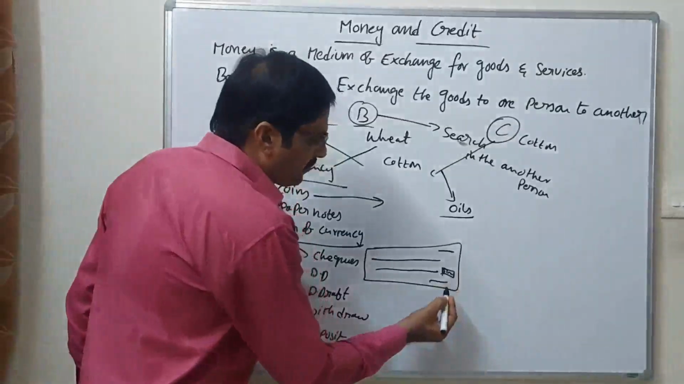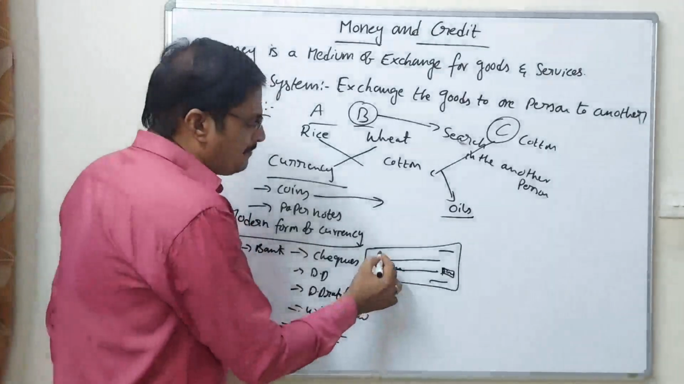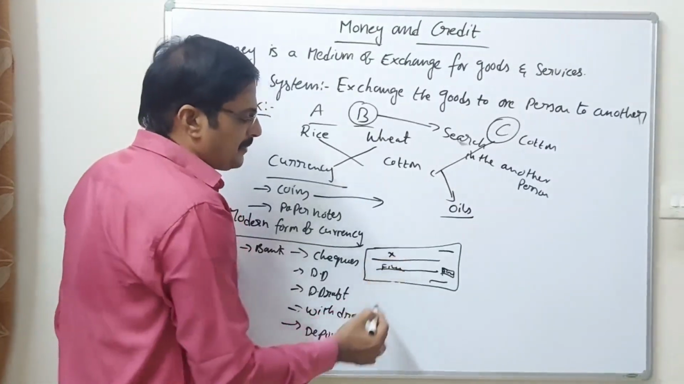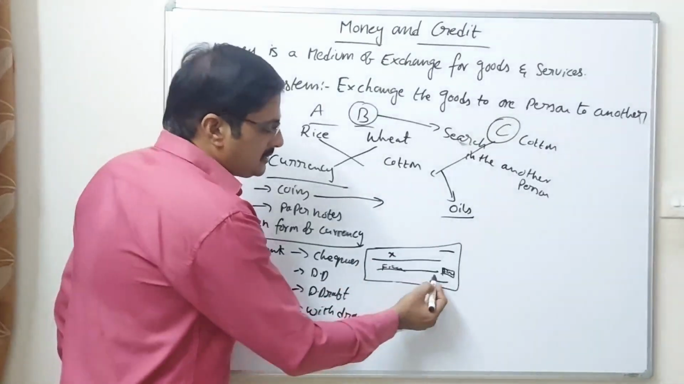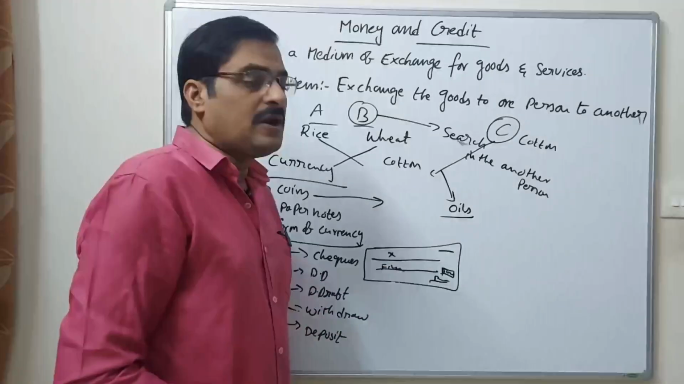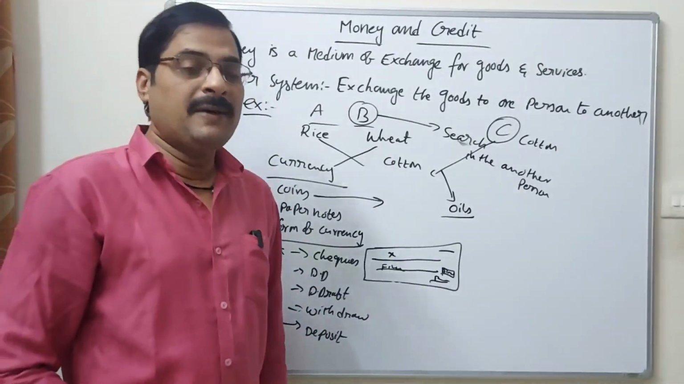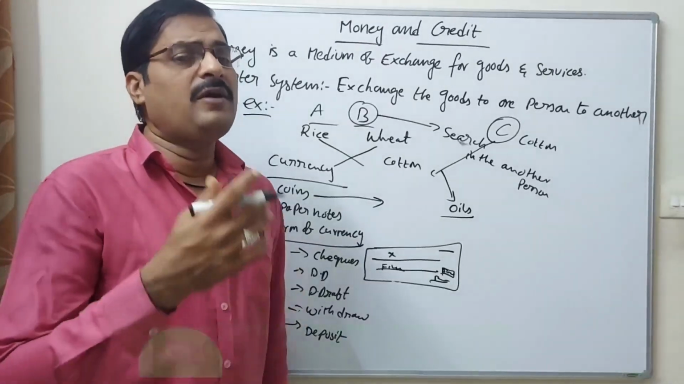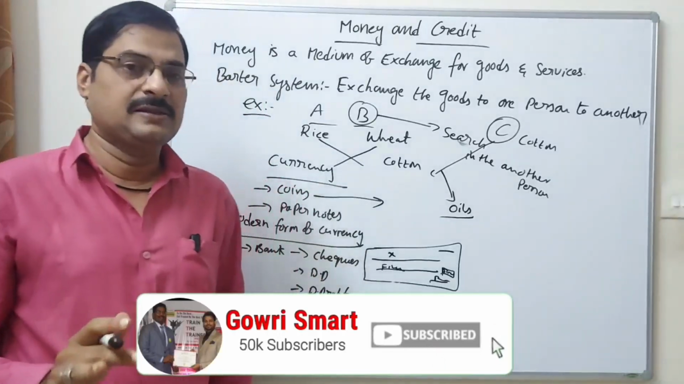500 rupees means 500, and you must write the 500 here, and to whom I want to give the check, that also. Then at last, the signature. This is one of the important parts of the modern form of money. Whenever, wherever, whoever wants to give the check, you can give it at any place.